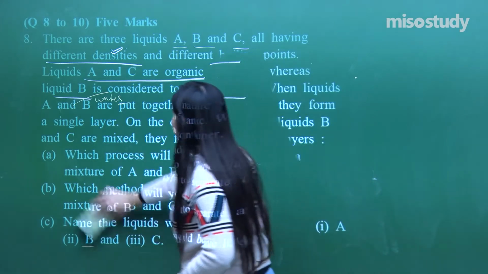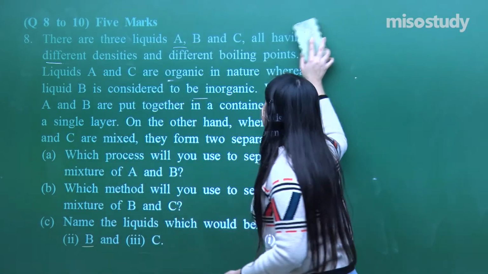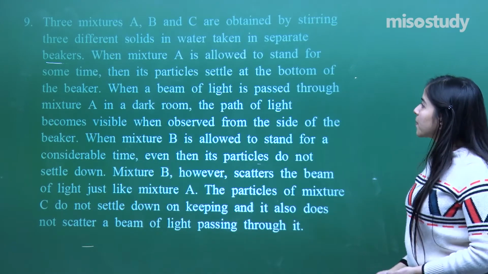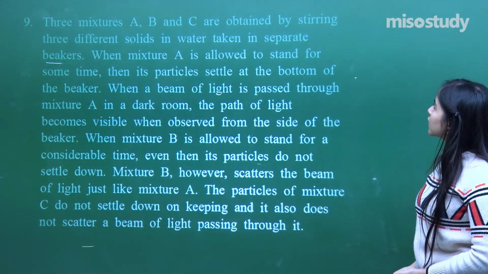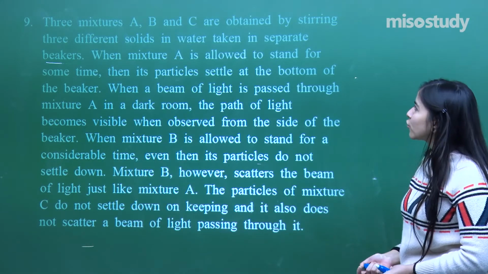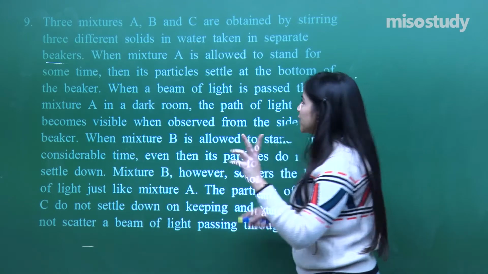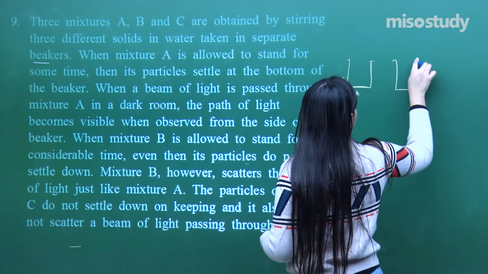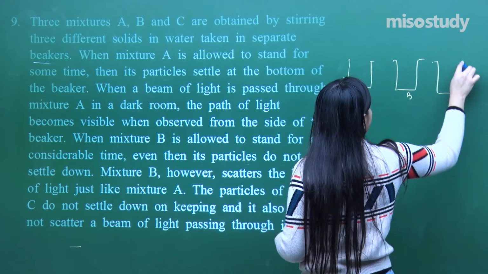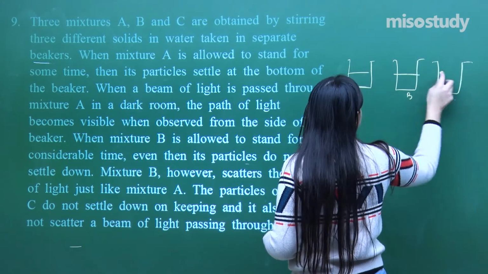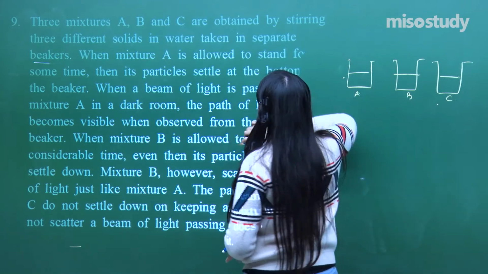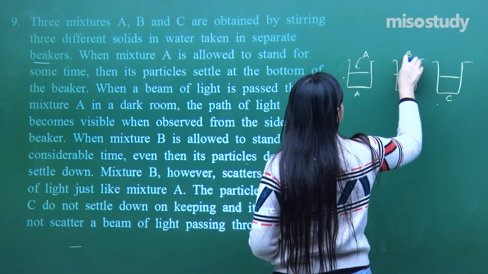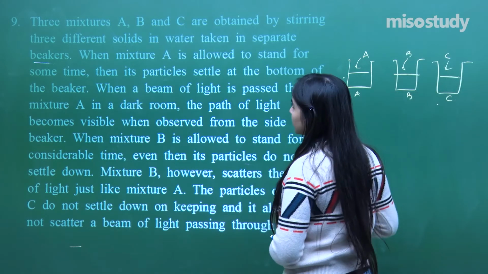Now moving on to question number 9, what do we have? 3 mixtures A, B and C are obtained by stirring 3 different solids in water. I have taken 3 beakers, A, B and C. 3 mixtures have been obtained with solid A, solid B, solid C put into them.